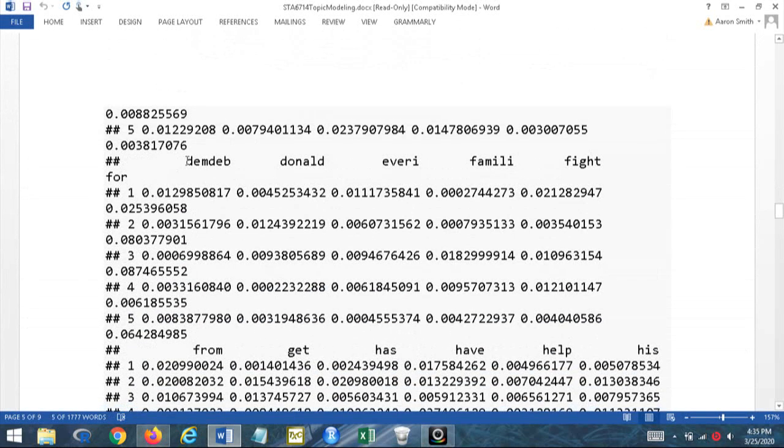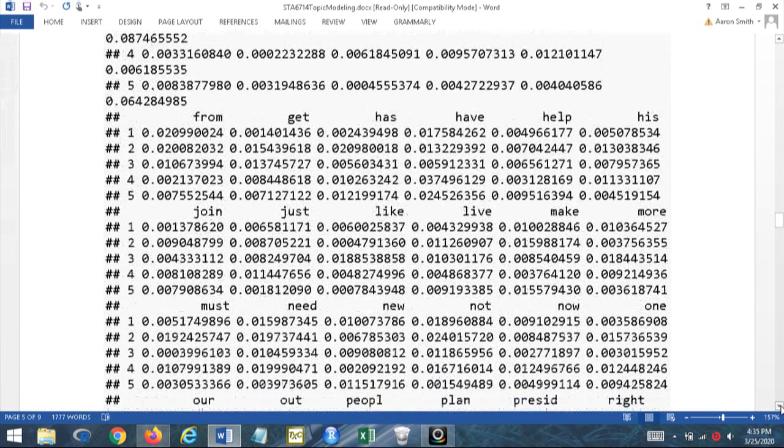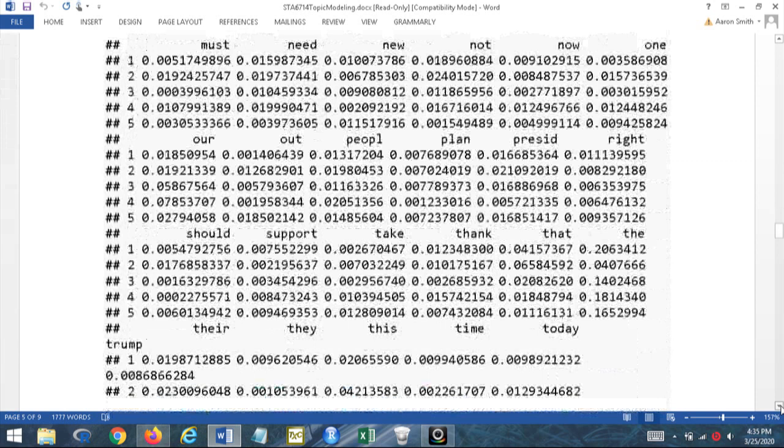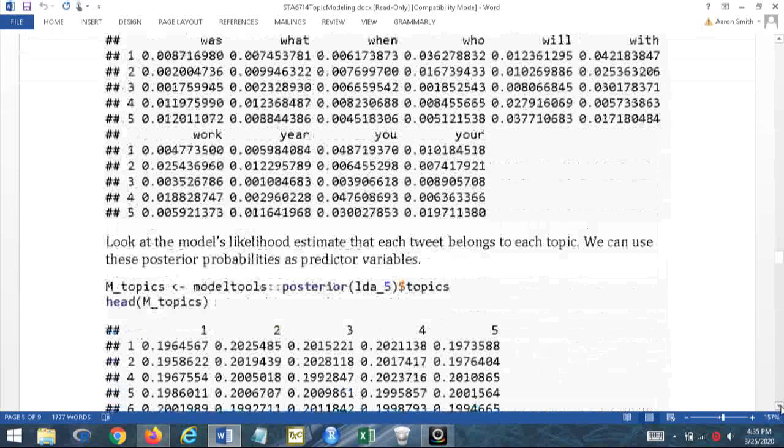Now here, DemDub refers to the Democratic debates. You can look through and see it. I don't find this very informative, but it is useful if you are interested in it. If you want to look at all the terms in relation to a particular topic, you can pull those out. Something that might be interesting would be which words have the least weight in a particular topic.